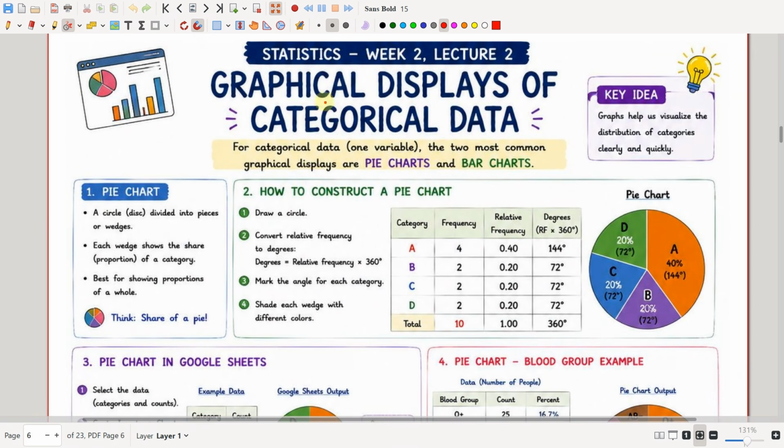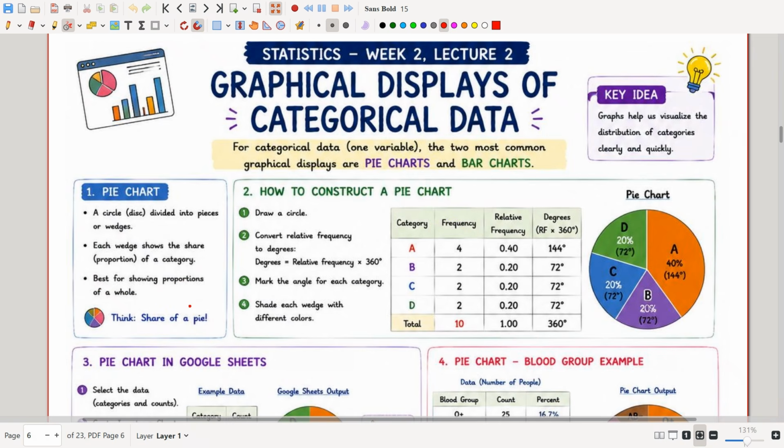See the graphical displays of categorical data. For categorical data, the two most common graphical displays are pie charts and bar charts. So what is a pie chart? A pie chart is a circle divided into pieces or wedges. Each wedge shows the share of a category. So it is best for showing proportions of a whole. That is, when you have to show the shares, or how something is being divided, you will be using a pie chart.